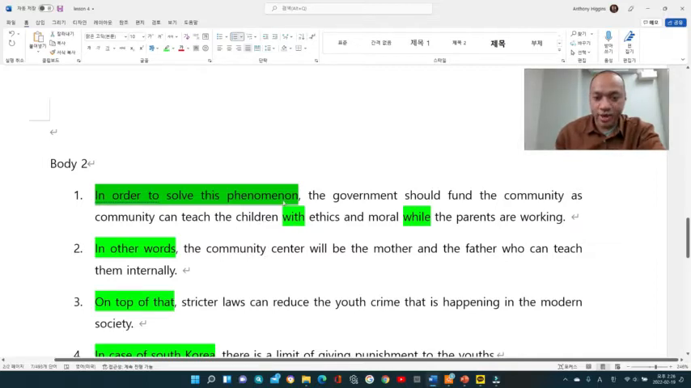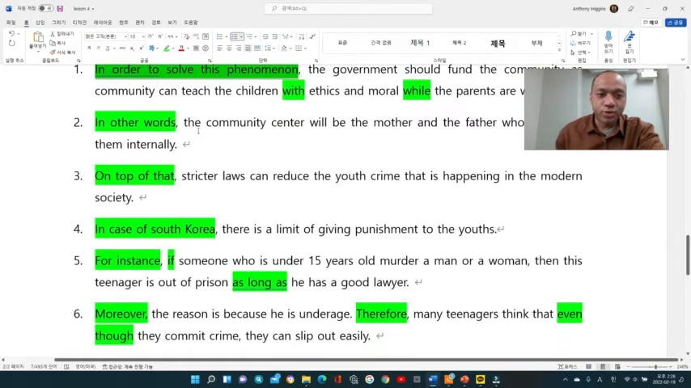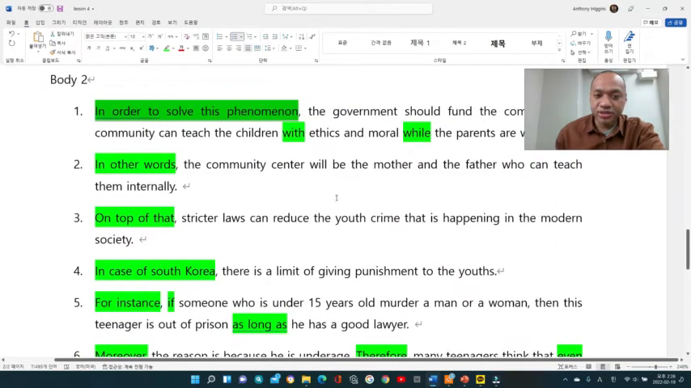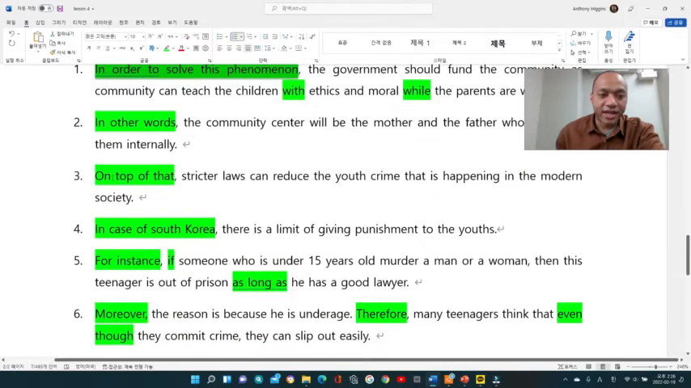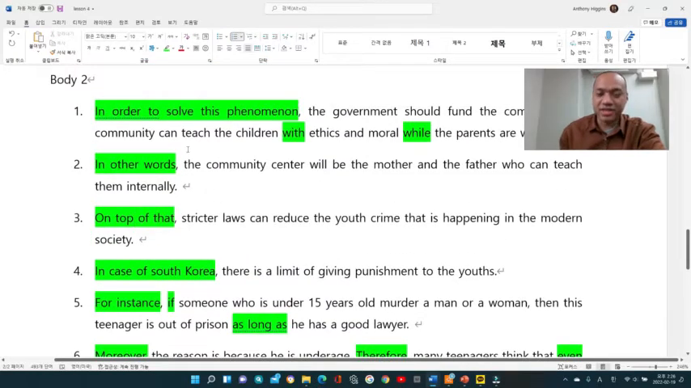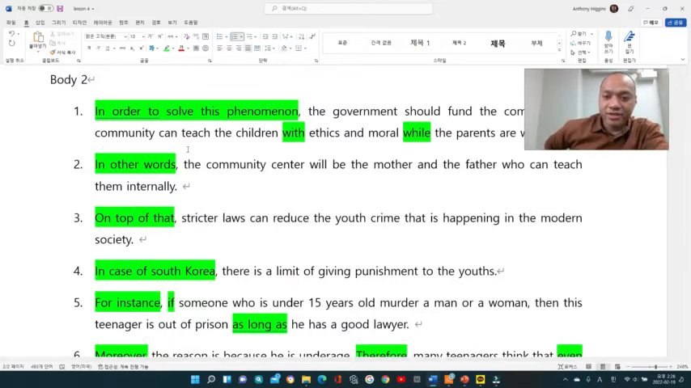All right, and then I added "with" and "while" to make my sentence look longer. In other words, the community center will be the mother and the father who can teach them internally. On top of that, when we are saying "on top of that", we're talking about a different subject, but in the same category. So number two is talking about the community center behaving like a mother and father. But here on number three, it is not about the community; it's about different things. So that's why I put "on top of that".